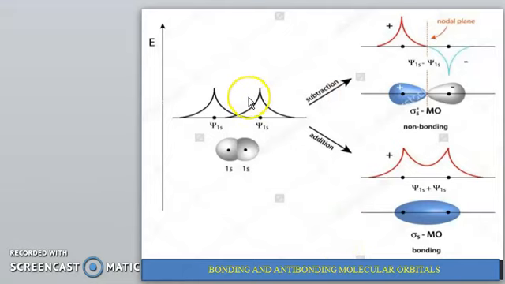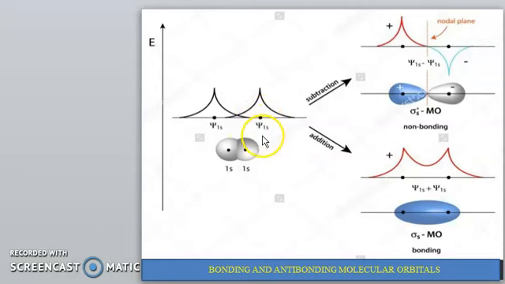Here is an example of bonding and anti-bonding molecular orbitals. This is 1s and 1s; both are s orbitals with a nucleus, with wave functions psi 1s.